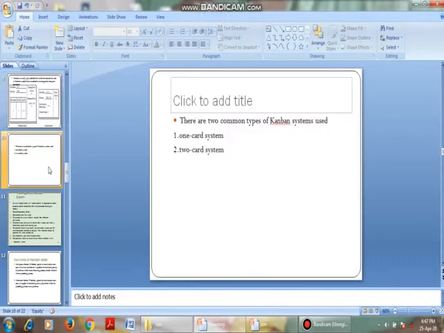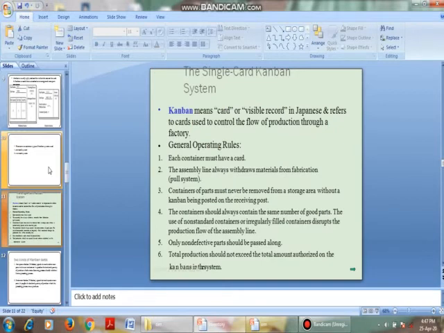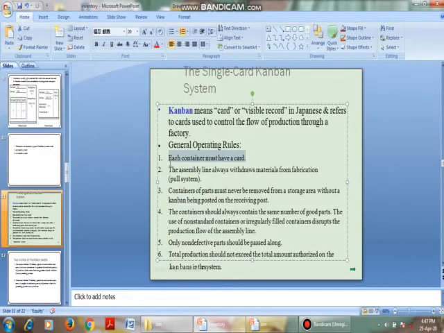Let us see, this Kanban system consists of two types: the one card system and the two card system. Coming to the single card system, a visual card which is less used in Japan and other countries, the general rules are: each container must have a card. Every container should have a card.